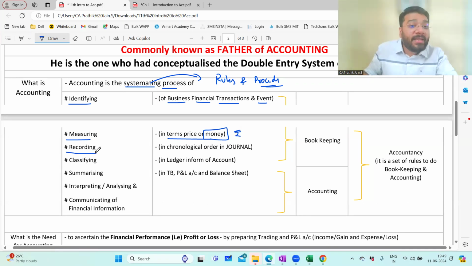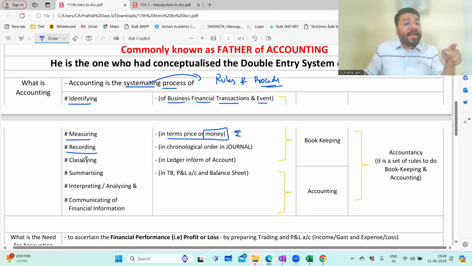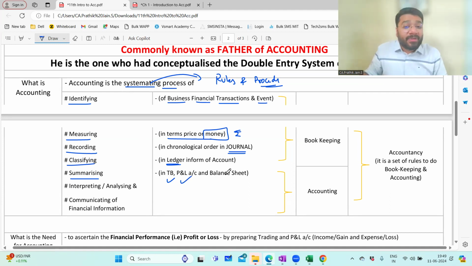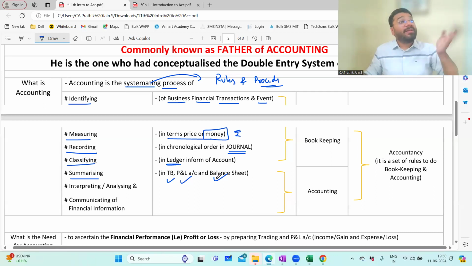And then recording. Accounting is a systematic process of identifying, measuring, and recording. Recording where? In the journal. There's a separate chapter, Chapter number 8, on journal. Once you record in the journal, you're supposed to classify. Classify where? Ledger, a separate chapter. Once you classify, you have to summarize. Summarize in the form of TB. TB means trial balance. P&L means profit and loss account, and balance sheet. For this, there are separate chapters: trial balance, one chapter, and P&L and balance sheet, two separate chapters.